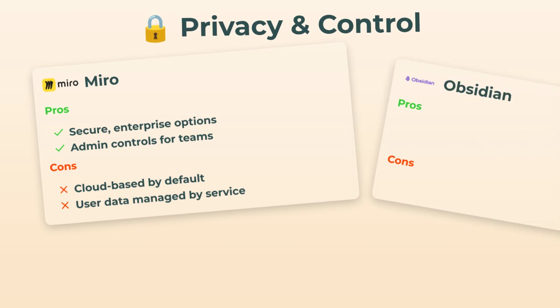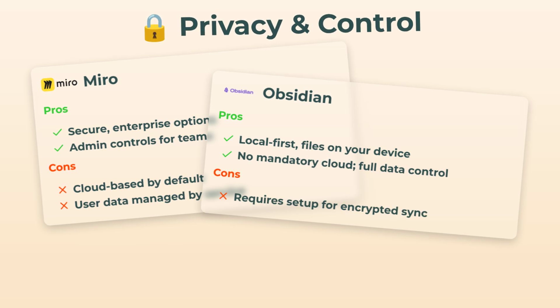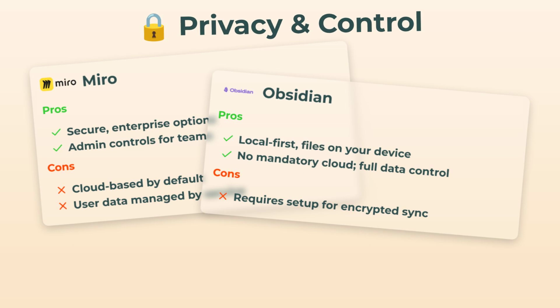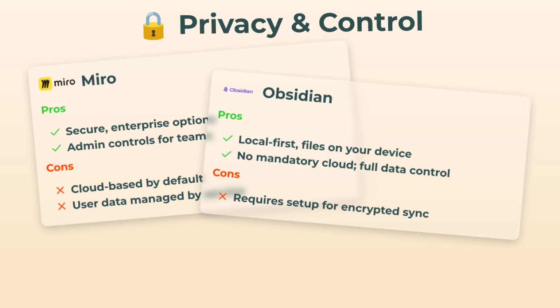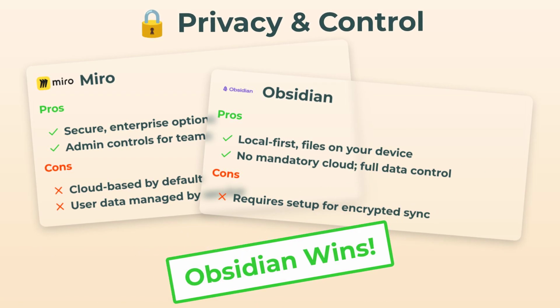Obsidian? Wow, this is the dream for privacy nerds. Local first, files sit on your device, and unless you choose cloud sync, nobody's peeking. Full data control, no mandatory cloud, and you can set up encryption if you want. Bit of a setup hassle, sure, but privacy is honestly unmatched. Obsidian definitely wins this round.